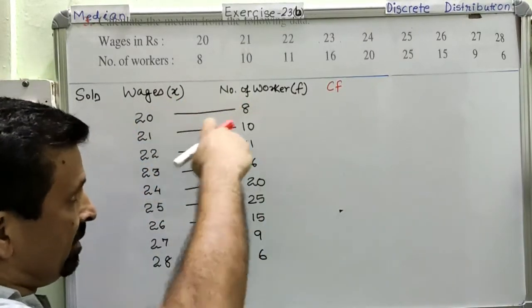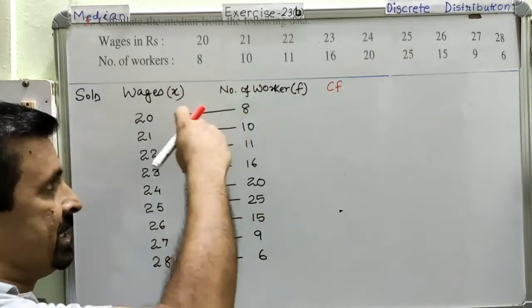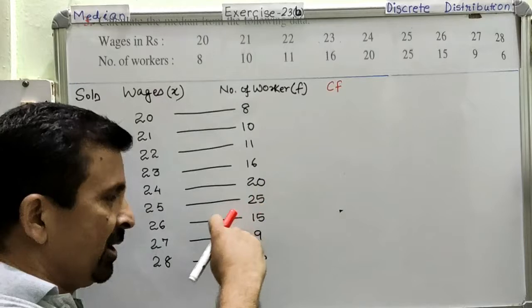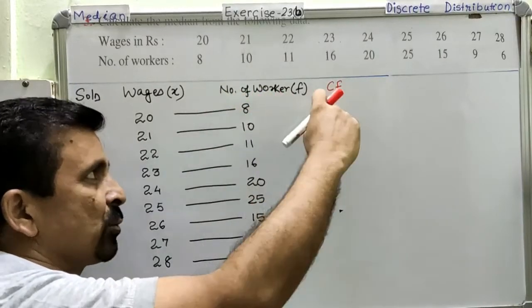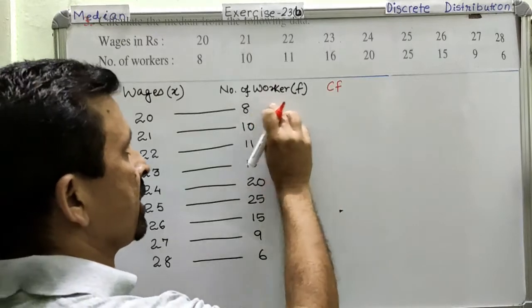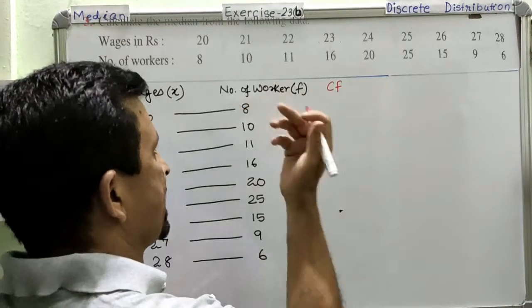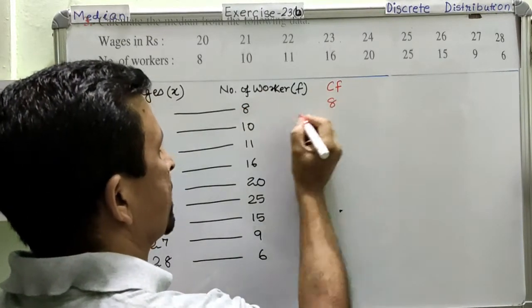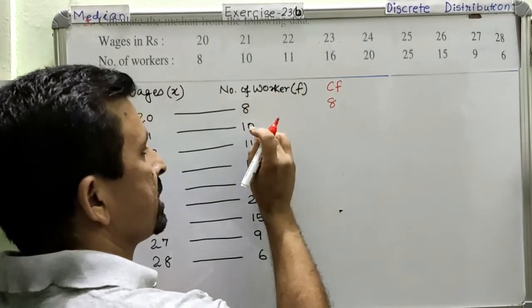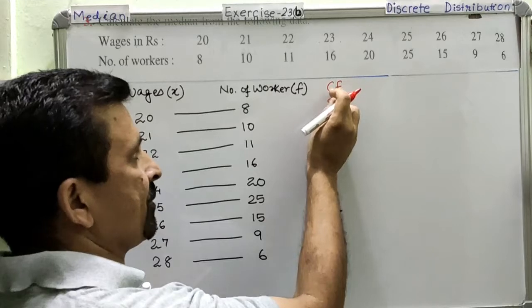The first stage, second stage, third stage, fourth stage. For every stage we have to calculate the cumulative frequency. Till the first stage, the cumulative frequency is the same as the frequency, which is 8. Then the sum of the frequencies is called the cumulative frequency.